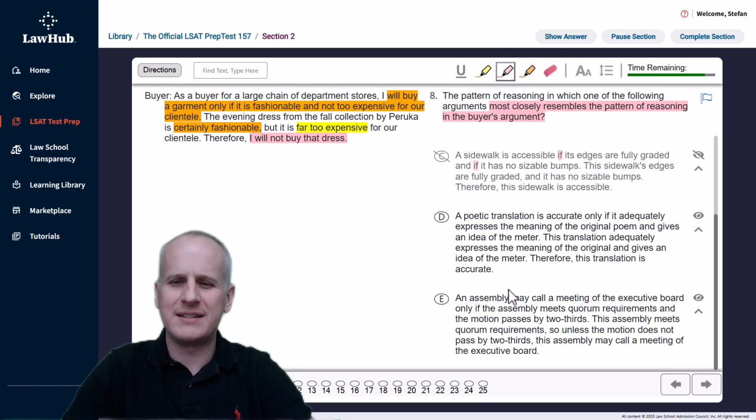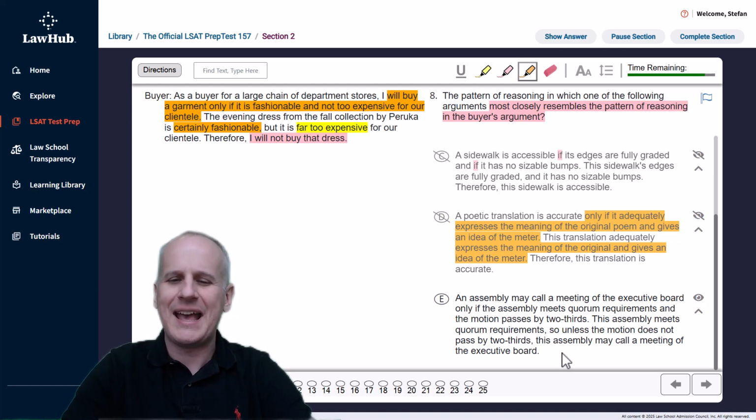Choice D says a poetic translation is accurate only if, okay, we do want a necessary statement. It adequately expresses the meaning of the original poem and gives an idea of the meter. So we'll go back to the orange and we've got our 2 necessary conditions. Then, this translation adequately expresses the meaning of the original and gives an idea of the meter. Well, we've met both conditions. We don't want to meet both conditions. We need one of them to not be met, so we can eliminate D as not matching the reasoning from the buyer in that fashion.